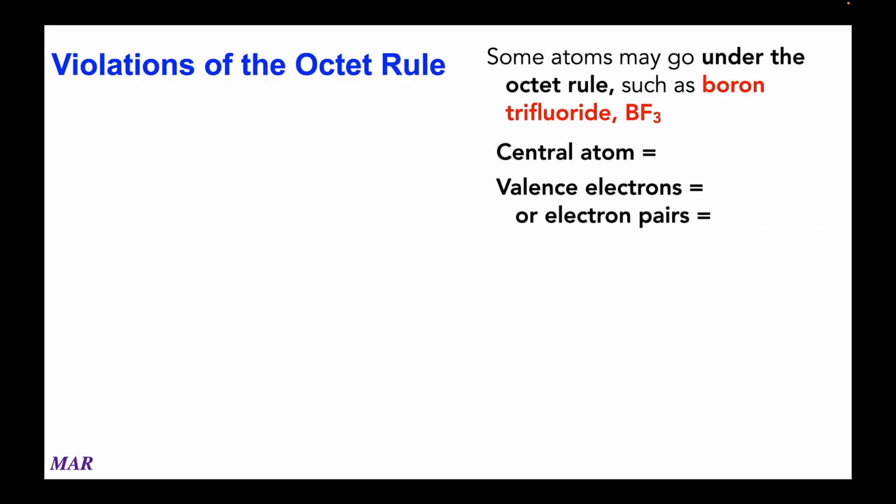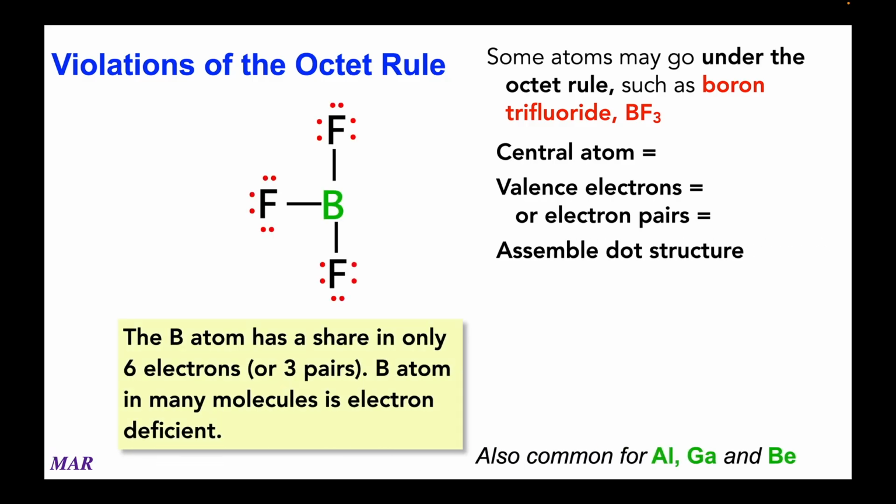Boron would be the central atom. Boron has 3 valence electrons. Fluorine is 7, and there's 3 of them. So 7 times 3, 21, plus 3 from boron, that would be 24 valence electrons, or 12 pairs of electrons. And when you complete the Lewis structure, boron's in the middle, 3 fluorines around the outside, but notice here in this version, boron has only 3 pairs.